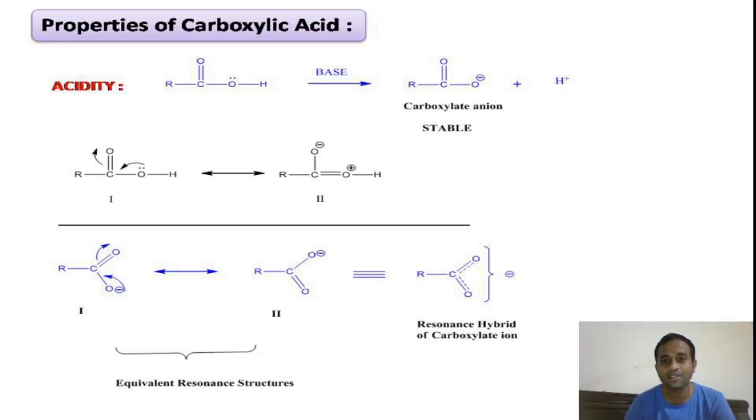Therefore our carboxylic acids are stronger acids than other acids in organic chemistry. If you see, the carboxylic acids are the strong acids, followed by alcohols.